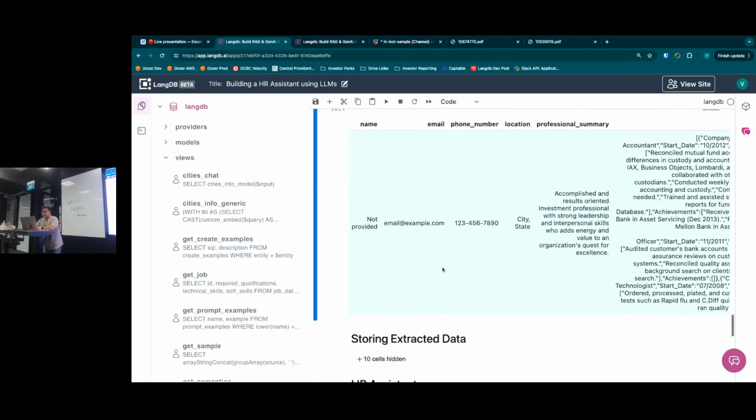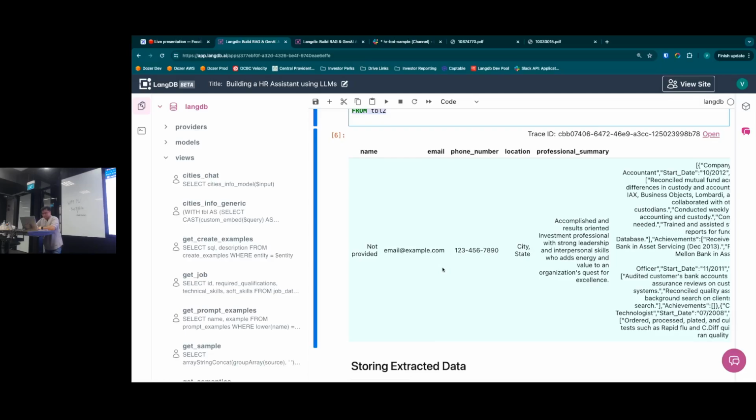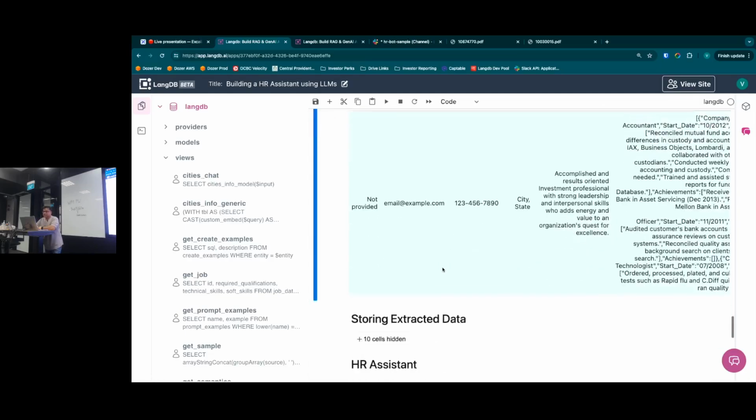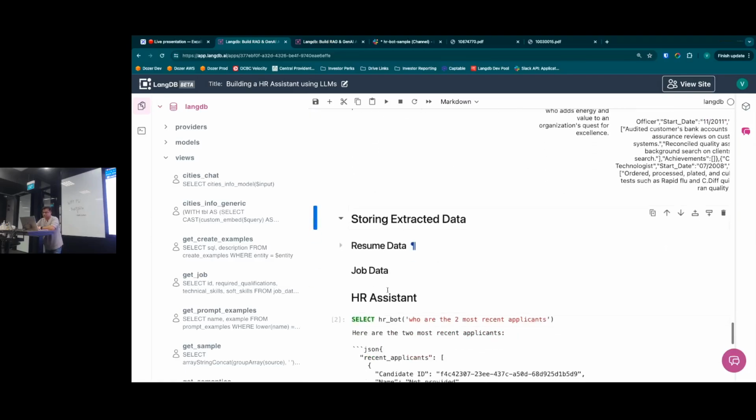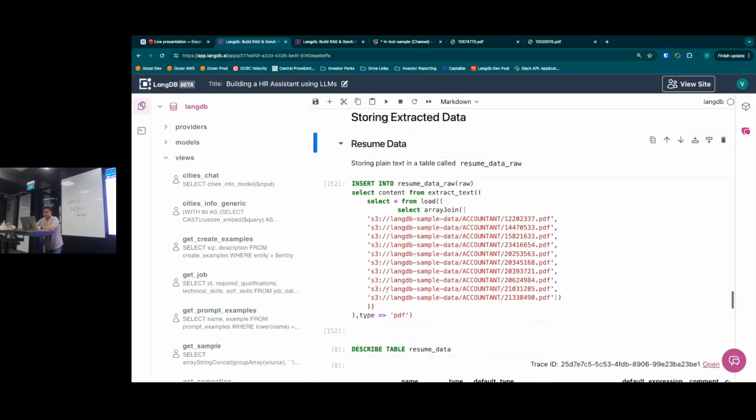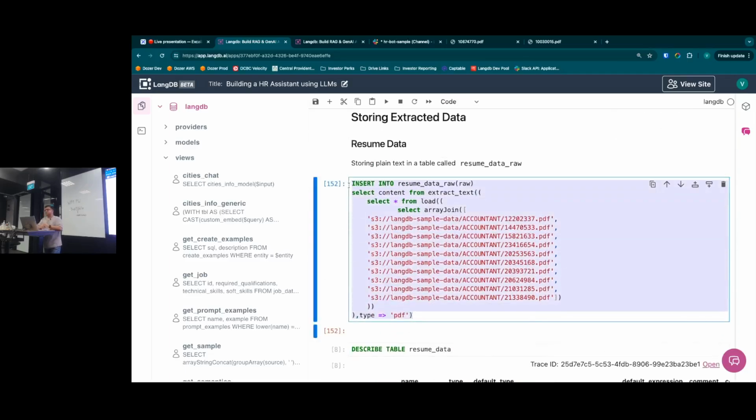So that's just a way we could work with several PDF documents. That's just an exploration that we have done. Let's talk about how to store. Basically, as you can see, we have seen processing one PDF document.